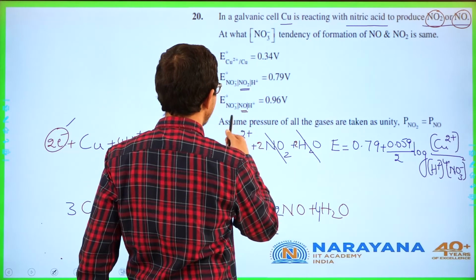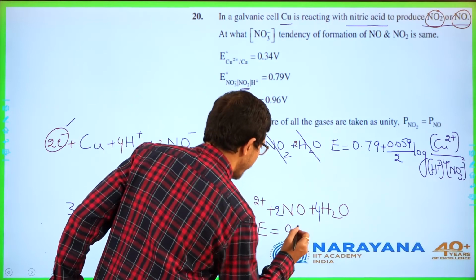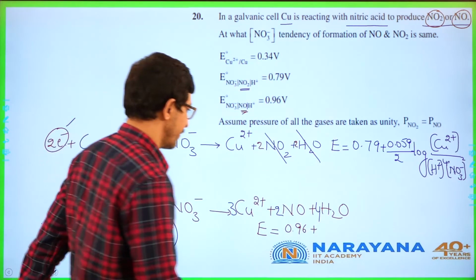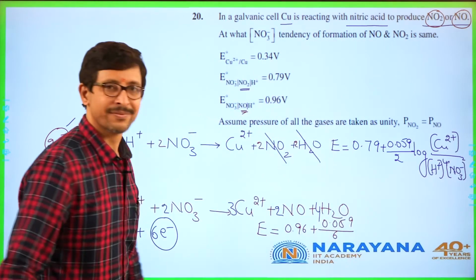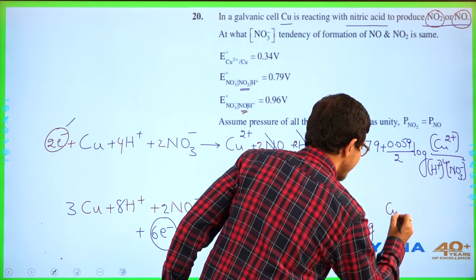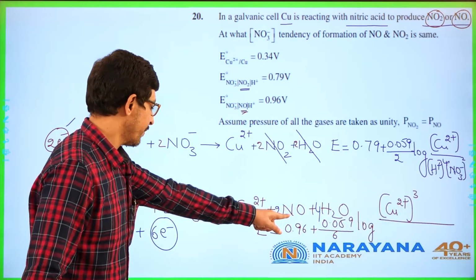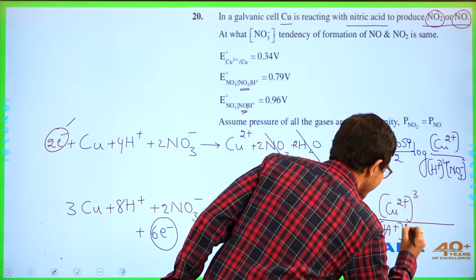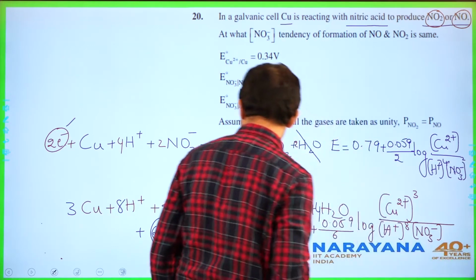So if you take a NO based product, then E is equal to 0.96 plus 0.059 by 6 log of products, Cu2 plus whole power 3 divided by H plus to the power 8 and NO3 minus to the power 2.